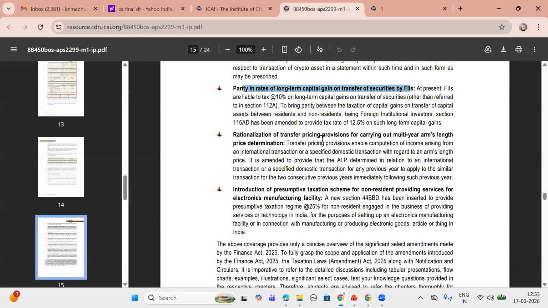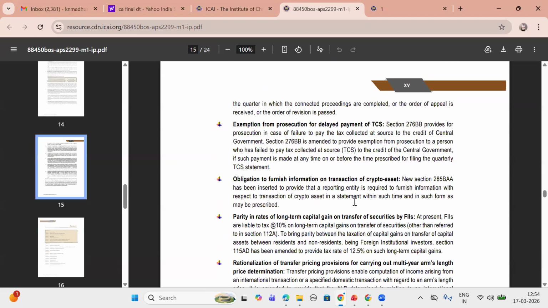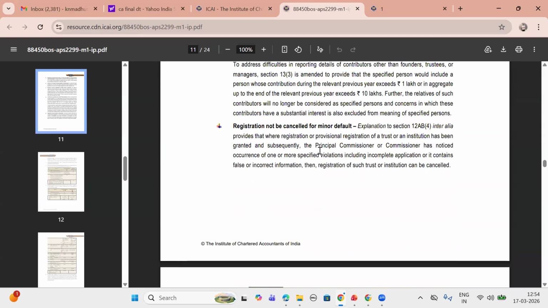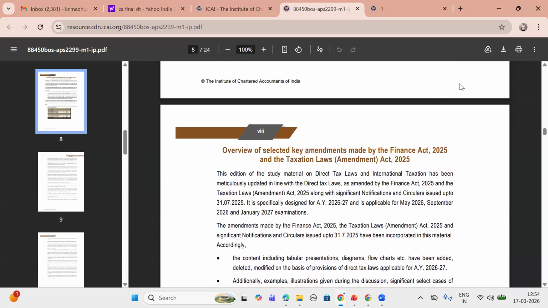Introduction and rationalization of transfer pricing provisions for carrying out multi-arm price determination, introduction of presumptive taxation for non-residents providing electronic manufacturing facility. So these are the overview of amendments applicable for the May 2026 final exam.